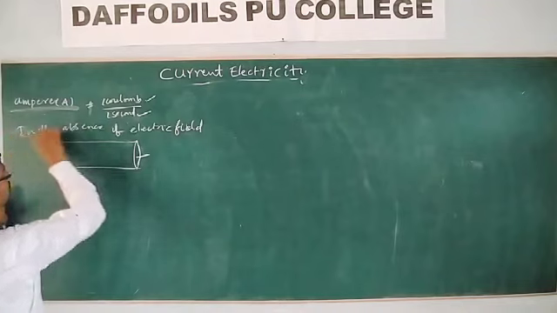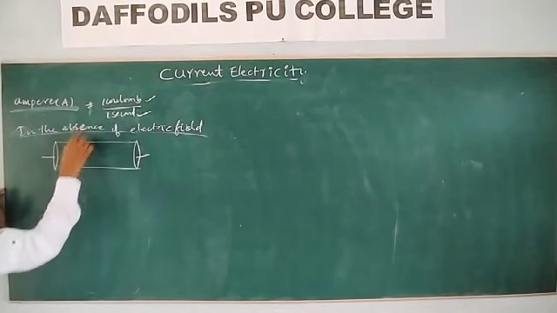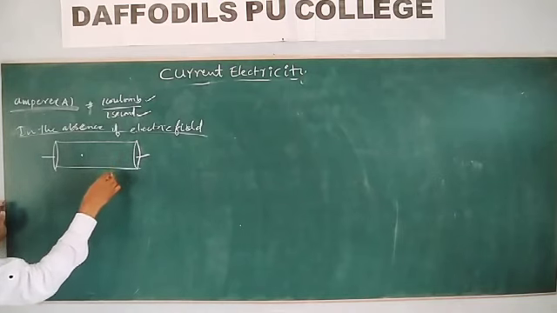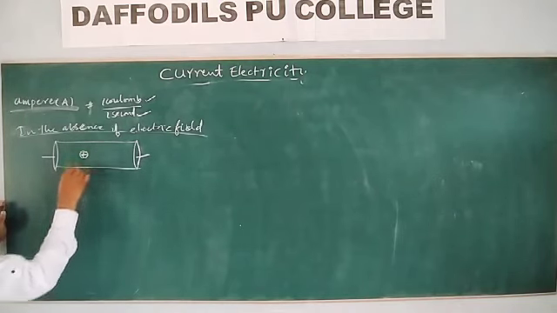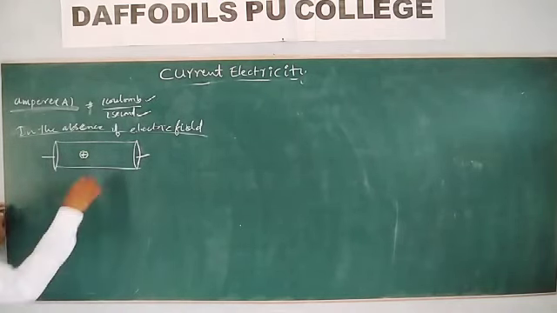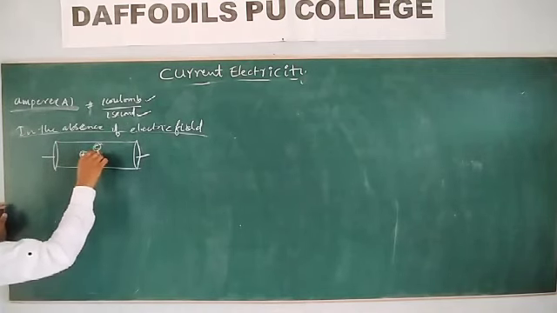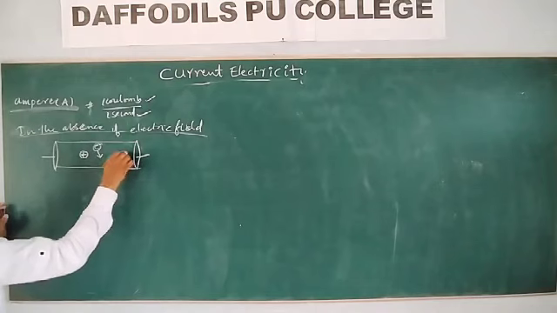What will happen in the absence of the electric field? The free electrons can move randomly in different directions.